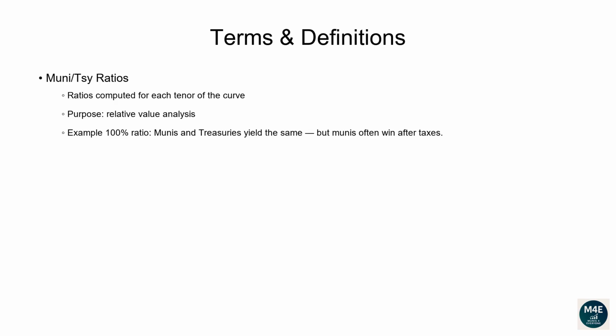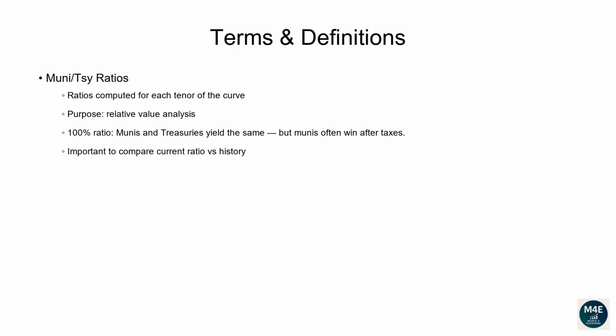If, for example, the 30-year ratio is 100%, that means the 30-year tax-exempt Muni yield is the same as the 30-year Treasury yield. However, the Treasury yield is taxed, whereas the Muni yield usually is not. Hence, in this case, you'd be better off holding a Muni bond. In general, if the ratio is below 100%, one may think munis are rich compared to treasuries.